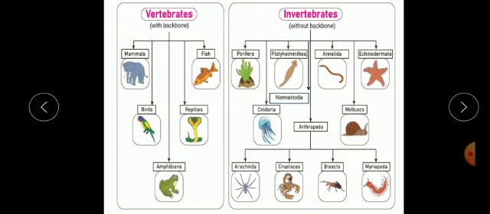These are class Porifera, Cnidaria, Platyhelminths, Nematoda, Annelida, Echinodermata, Mollusca, and Arthropoda. Arthropoda has further 4 subclasses. These are Arachnida, Crustacea, Insecta, and Myriapoda.